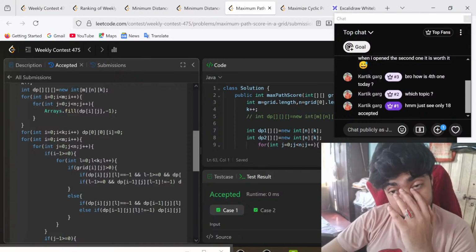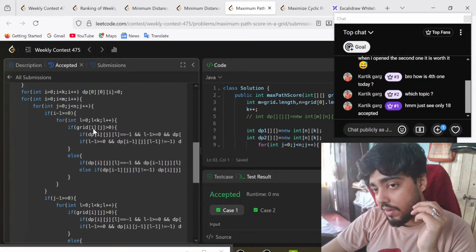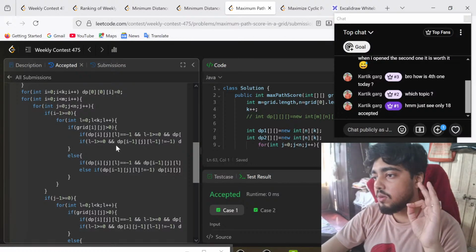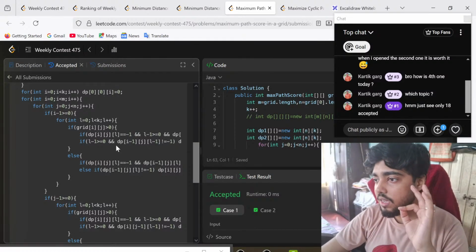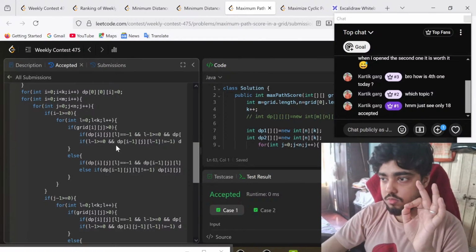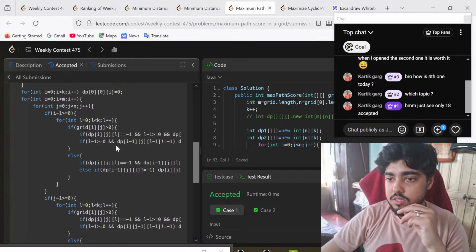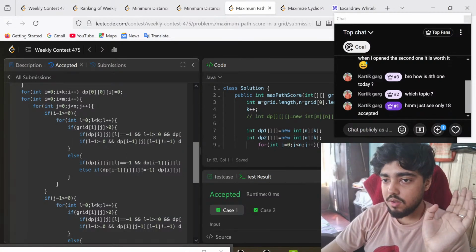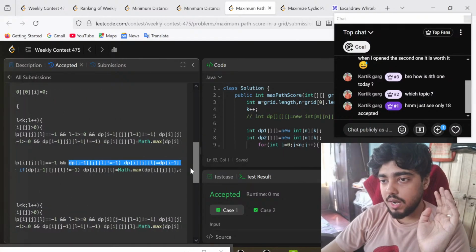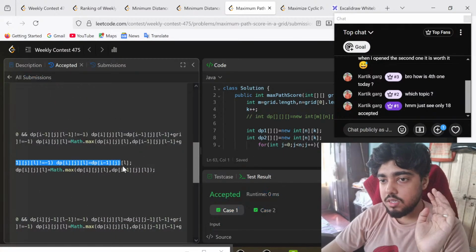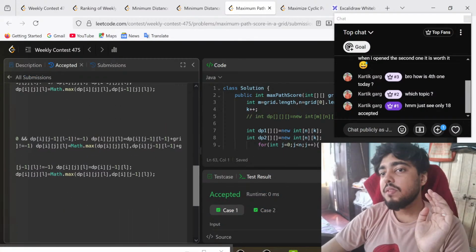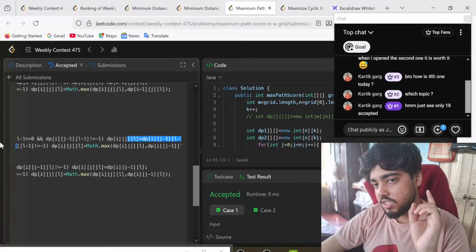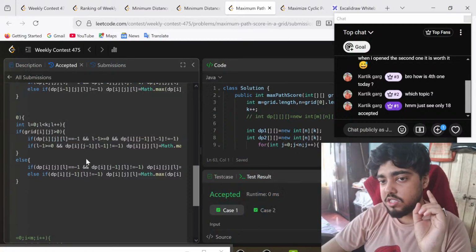And if grid[i][j] is 0 only, then it is not going to contribute in cost, neither in the score. It is not going to contribute in any one of them. So it is directly dp[i-1][j][L]. Similarly, you can do the same thing for j minus 1 also. I have done the same thing for j minus 1. And once you are done with all of them,